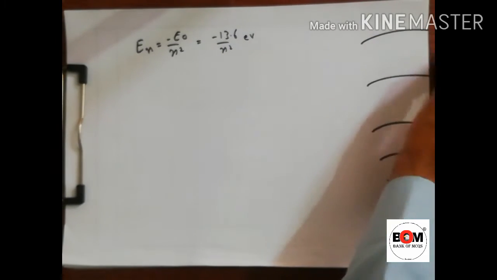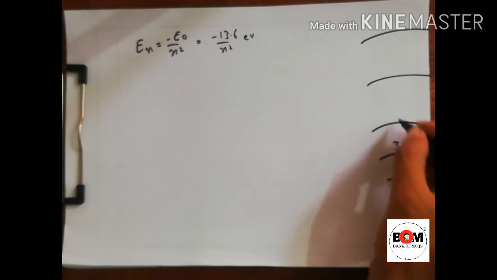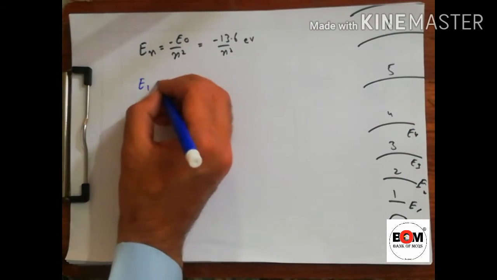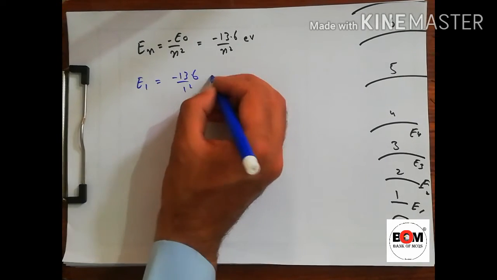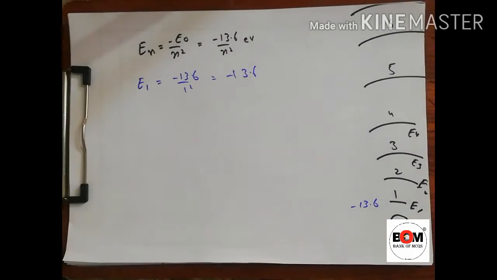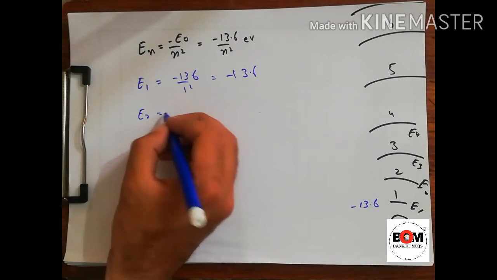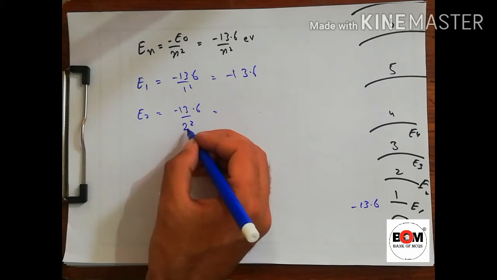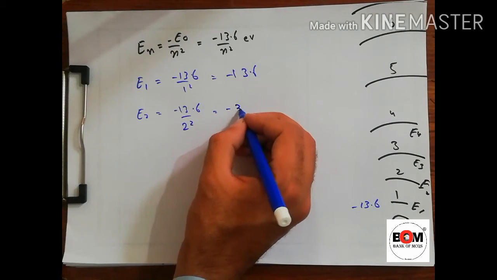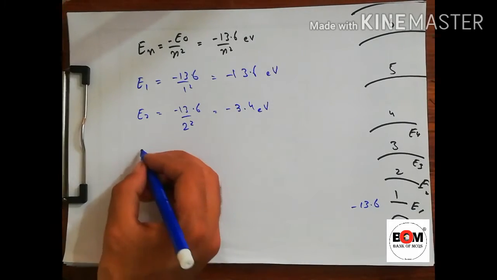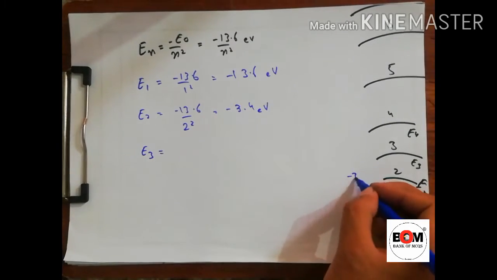So this is for every shell. This is shell number 1, shell 2, shell 3, 4, 5, 6 and so on. Now for shell number 1, E1 is equal to minus 13.6 divided by 1 square, which is minus 13.6. So this energy is minus 13.6. The next is E2. E2 is equal to minus 13.6 divided by 2 square. So 2 2s are 4, 4 3s are 12. So we will get 3 point something, or minus 3.4 electron volt.